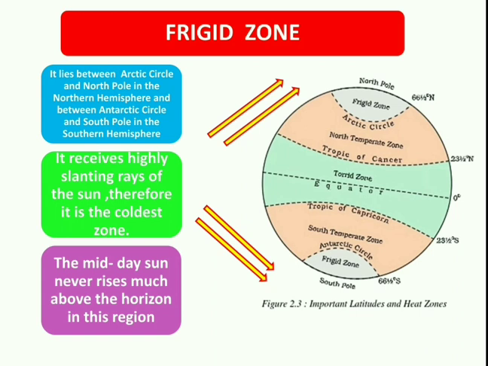Horizon is a place where the sky and land seem to meet. So the sun's position is so low that it never rises even above the horizon.